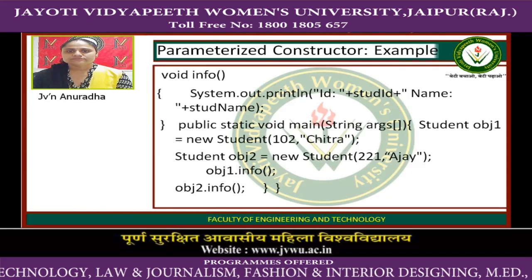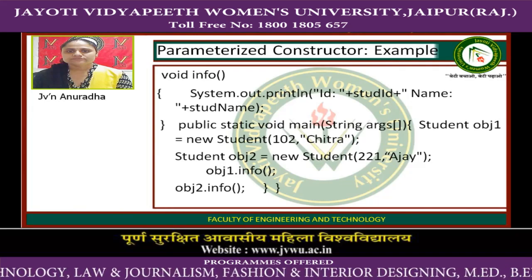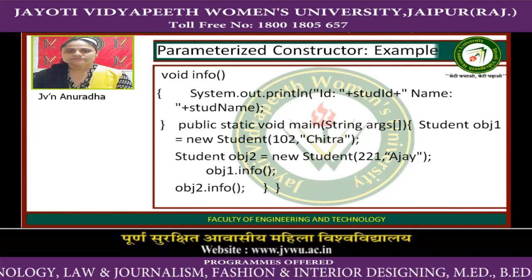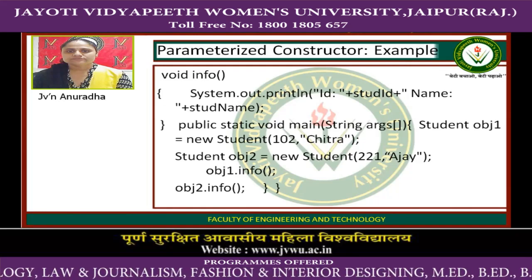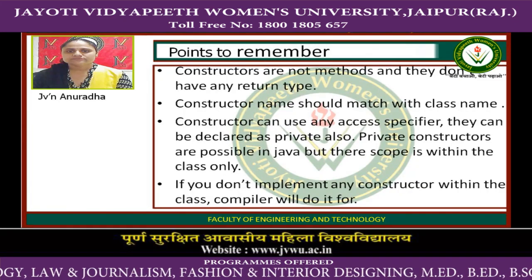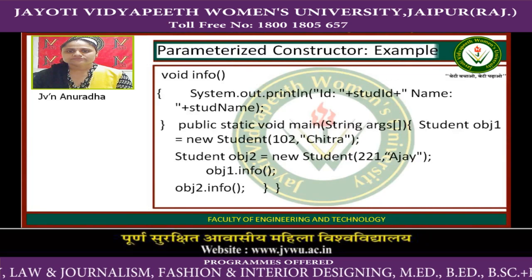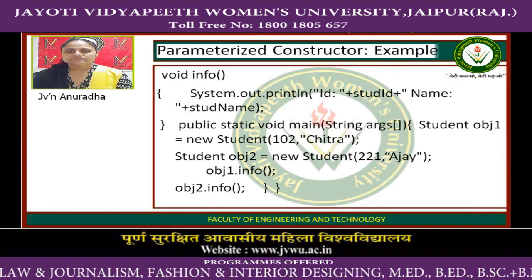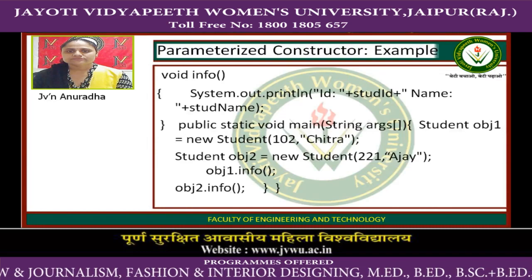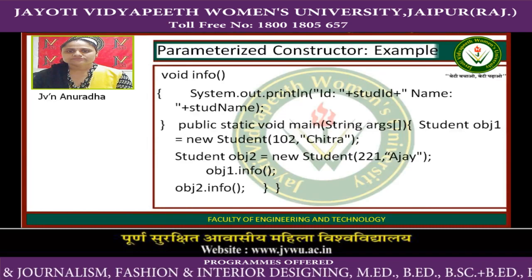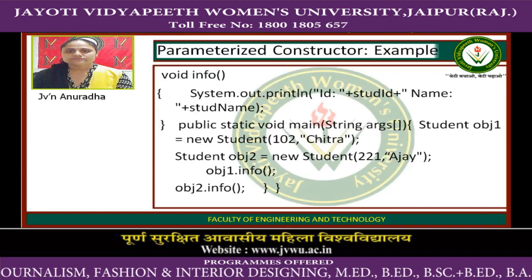Then again in the main body, we have created object 1 and object 2. In these, we are passing the values of the student ID and student name. So the output will be like this: in the first statement it will be printed as 102 and Chitra, and in the second statement the ID will be 221 and the name printed will be Ajay.